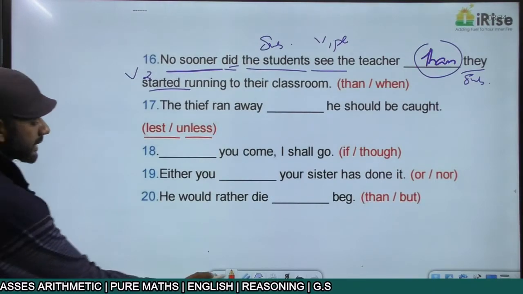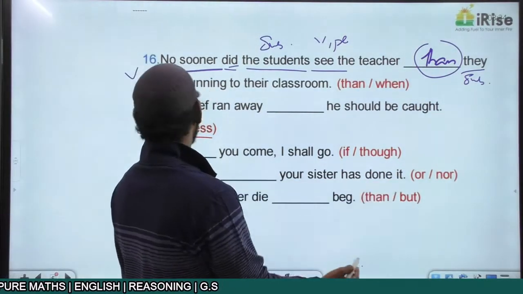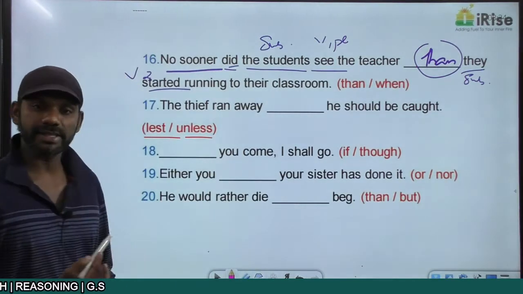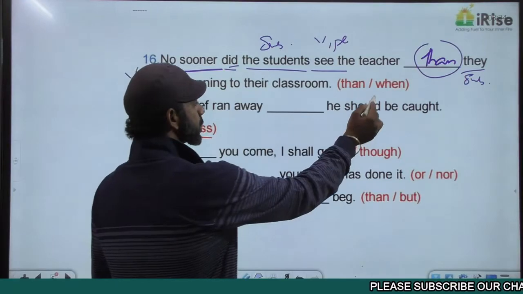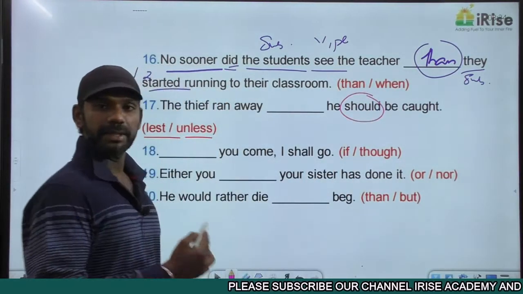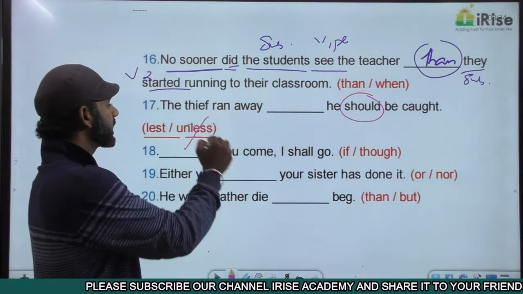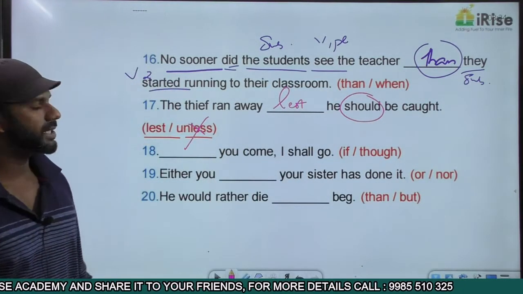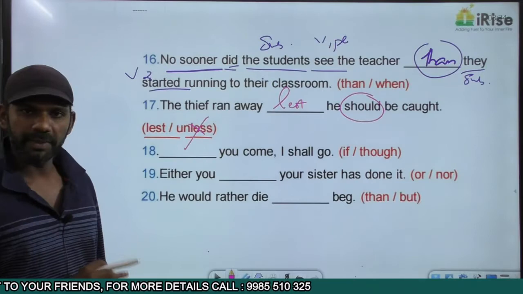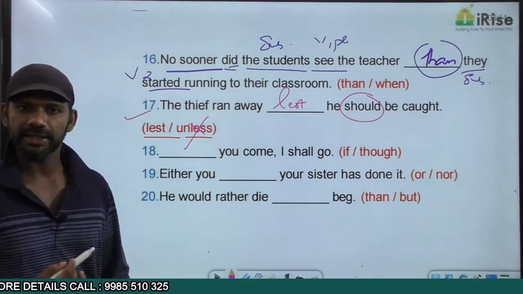Now in this statement, lest, as you know, the contrast indicator, will be followed by should. In this statement we have should, and should will be preceded by lest. So unless is eliminated, the answer must be lest. The thief ran away lest he should be caught. Lest followed by should. This statement is grammatically correct.